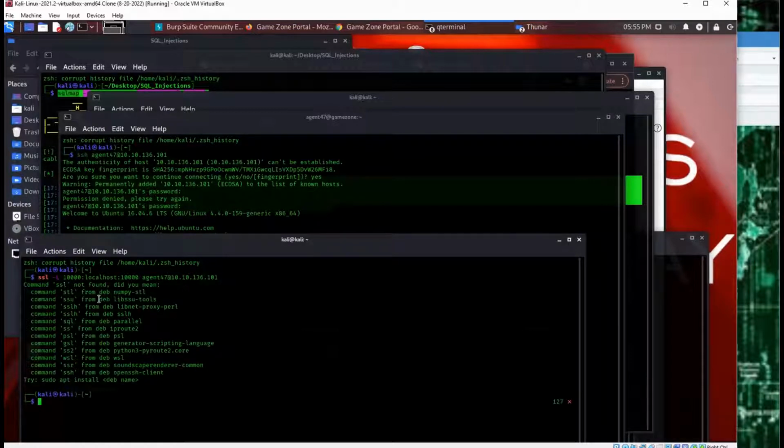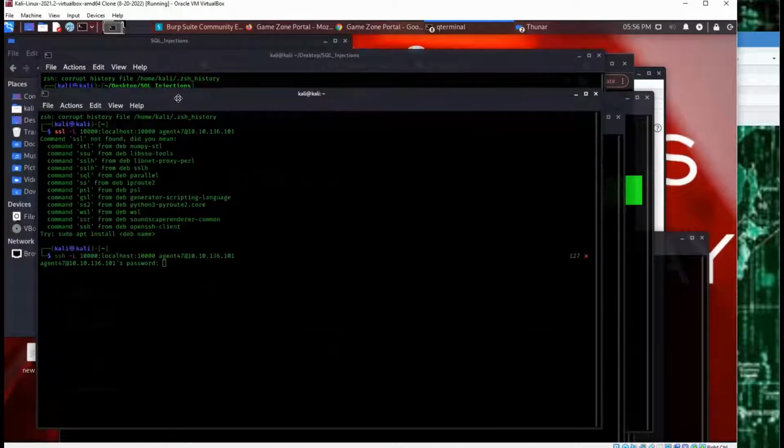All right, that didn't work. Let me try it again. Oh, I don't know why I put SSL. It's supposed to be SSH. All right, there we go. All right, and then we'll put in the password that we had earlier. Was it gamer? Video gamer, yeah. Videogamer124.